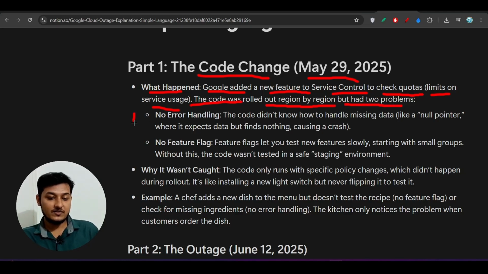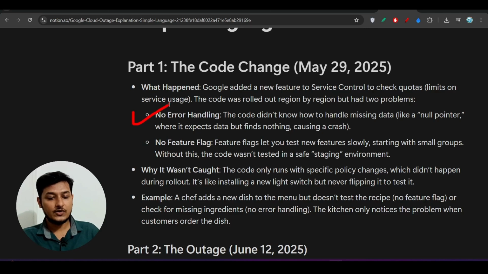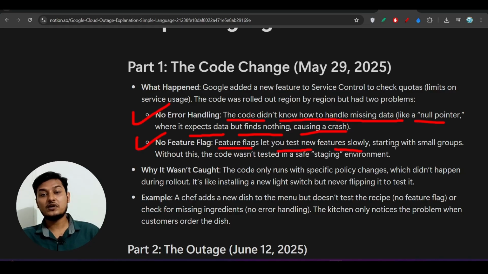What are those problems? First one is no error handling, and second one is no feature flag. For no error handling, the code did not know how to handle missing data, like a null pointer, where it expects data but finds nothing, causing a crash obviously. And second one is no feature flag. Feature flags let you test new features slowly. Suppose you are rolling out one new feature, then you will test it region by region with small groups.